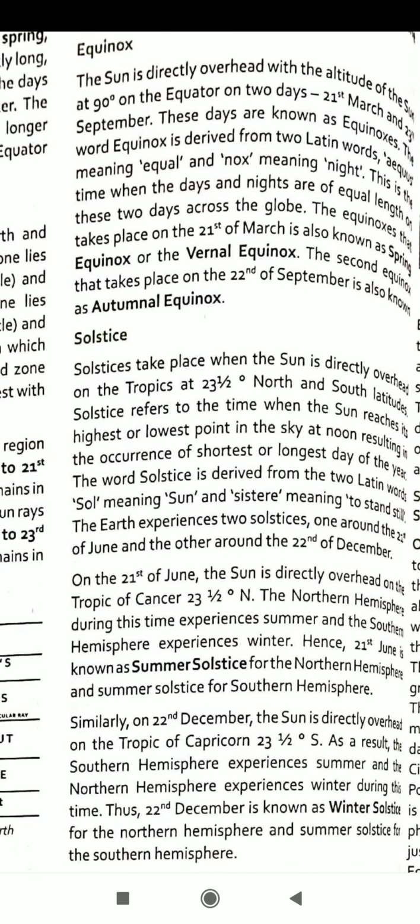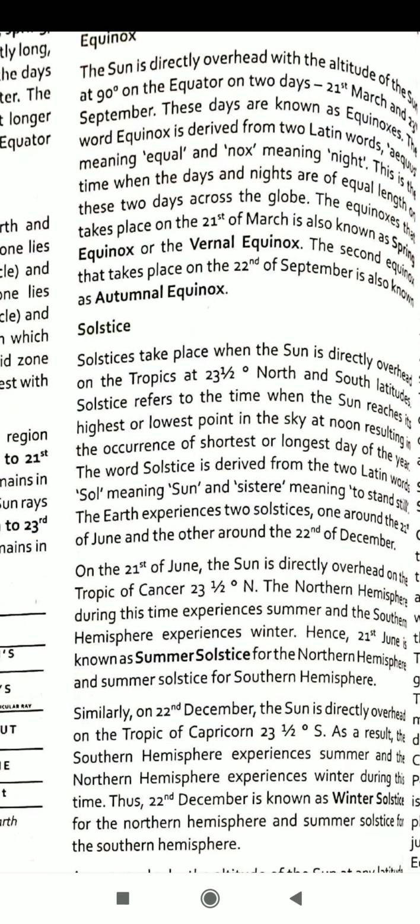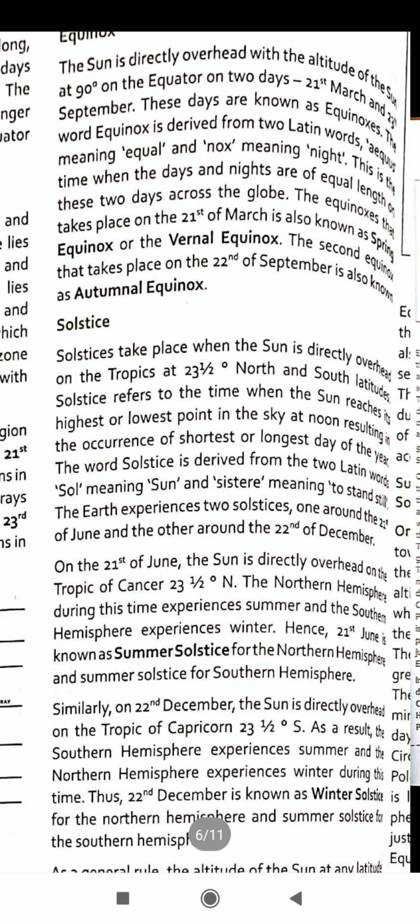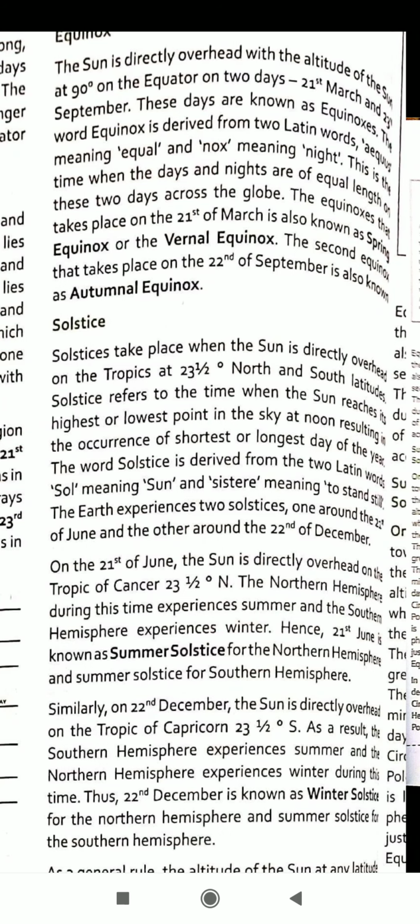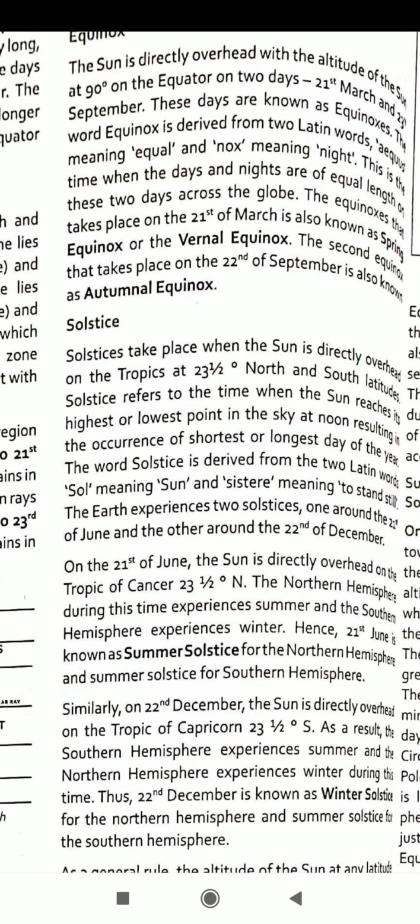Similarly, on 22nd December, the sun is directly overhead on the Tropic of Capricorn, 23 1/2 degrees south. As a result, the southern hemisphere experiences summer and the northern hemisphere experiences winter. Thus 22nd December is known as winter solstice for the northern hemisphere and summer solstice for the southern hemisphere.